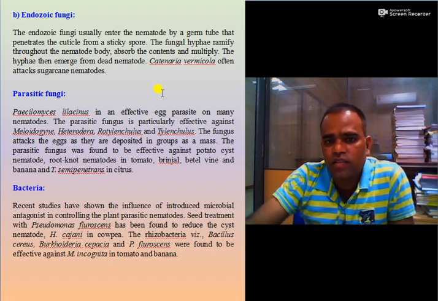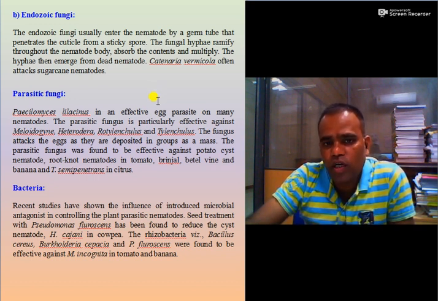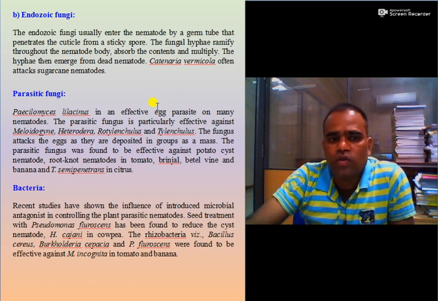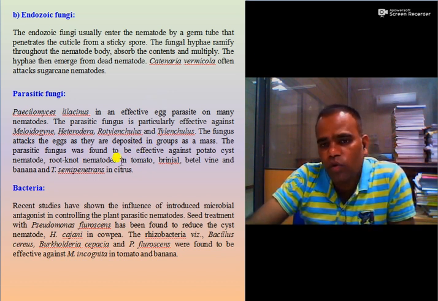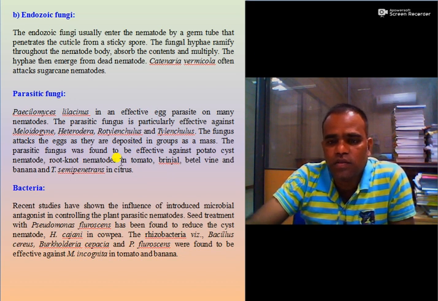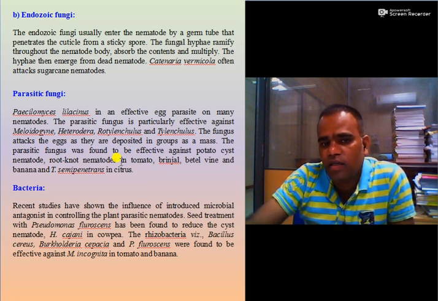They parasitize the egg, juvenile and adult stages of the nematode, and are particularly effective on major nematodes such as Meloidogyne, Heterodera, Rotylenchulus, and Tylenchulus. So root knot nematode of tomato, brinjal, betel vine and banana, and citrus nematode can be managed by this Paecilomyces lilacinus.